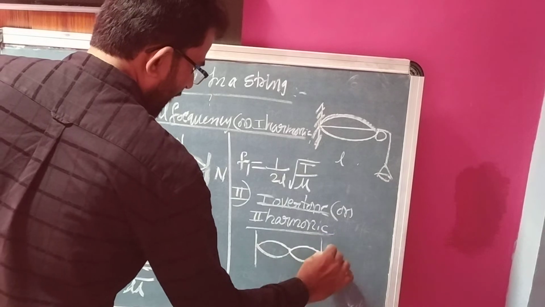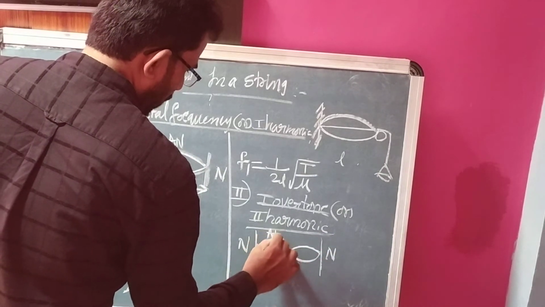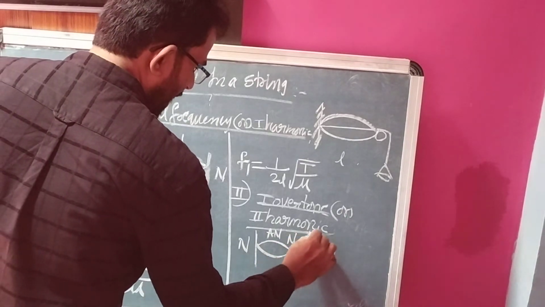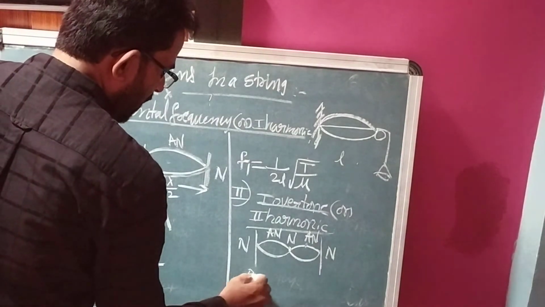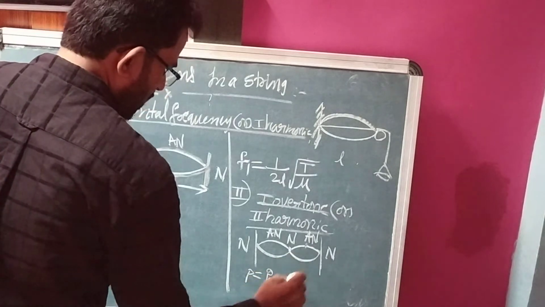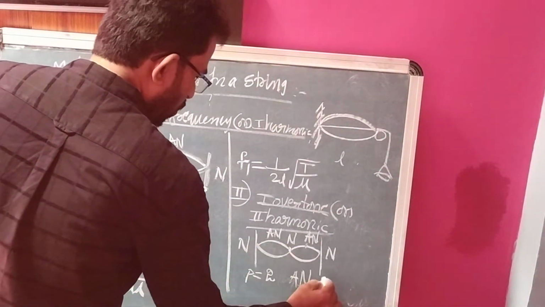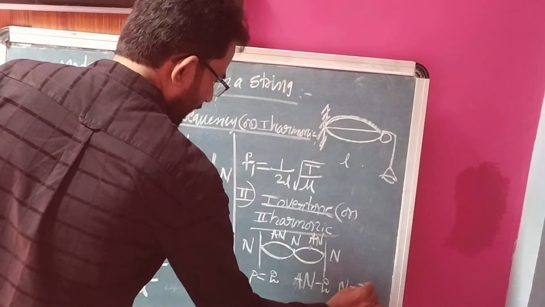At the rigid ends, nodes are formed. So here antinode, here node, this one is an antinode. Here number of loops, P equal to how many loops are formed? Two loops are formed. How many antinodes are formed? 1, 2. Two antinodes are formed. How many nodes are formed? 3 nodes are formed.